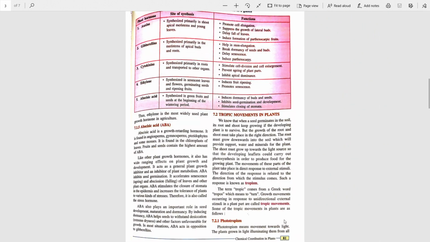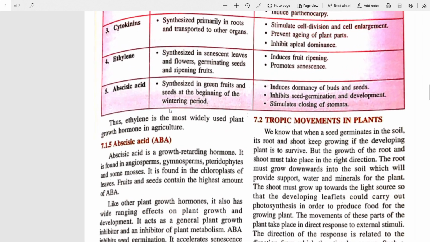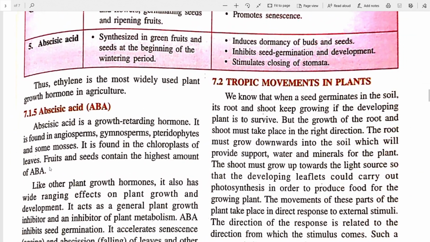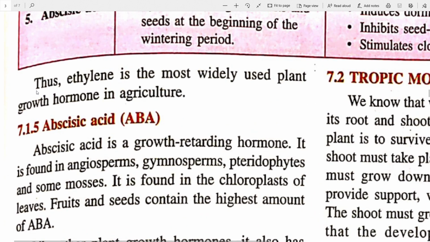Next, we'll come to the table a little later. First, let's see the complete thing of it. Thus, ethylene is the most widely used plant growth hormone in agriculture. Since this ethylene is in a gaseous state, and you had seen this was first discovered when oranges and bananas were kept together, and ripening oranges caused the ripening of bananas. So you can understand it's a pretty large effect with very few negatives. So this ethylene is very easy to use. So this is a very widely used plant growth hormone in agriculture.